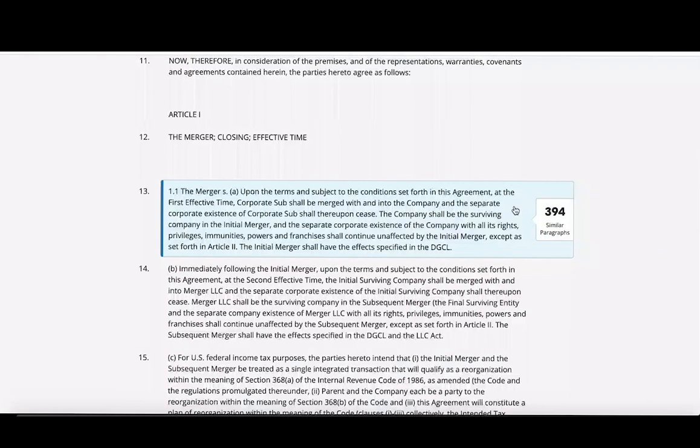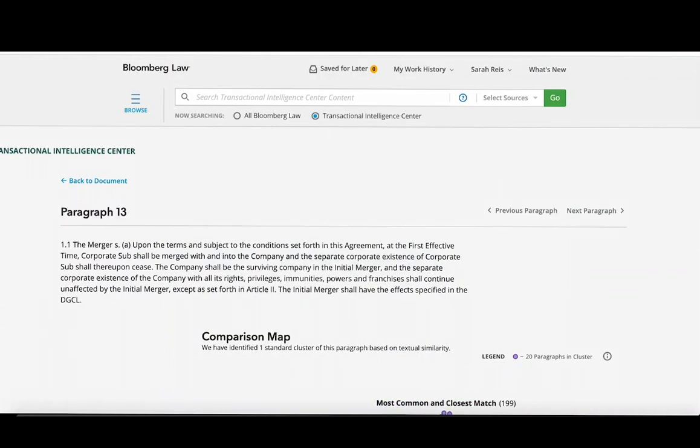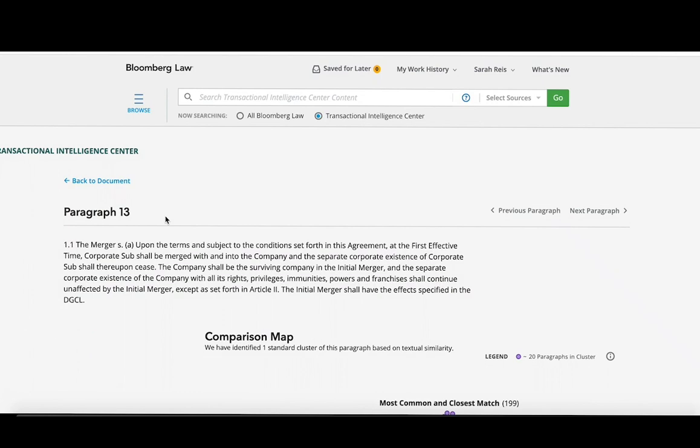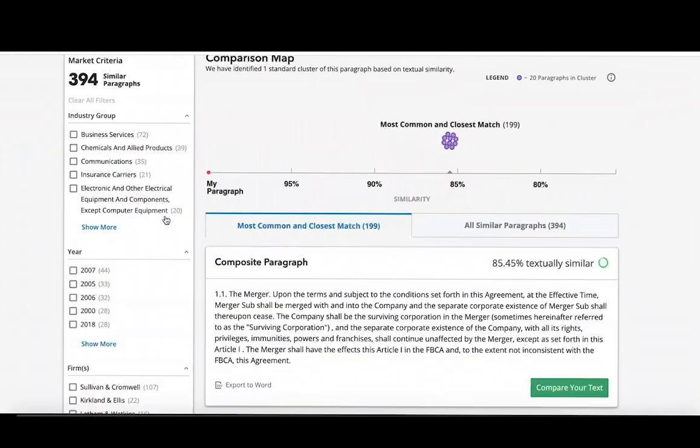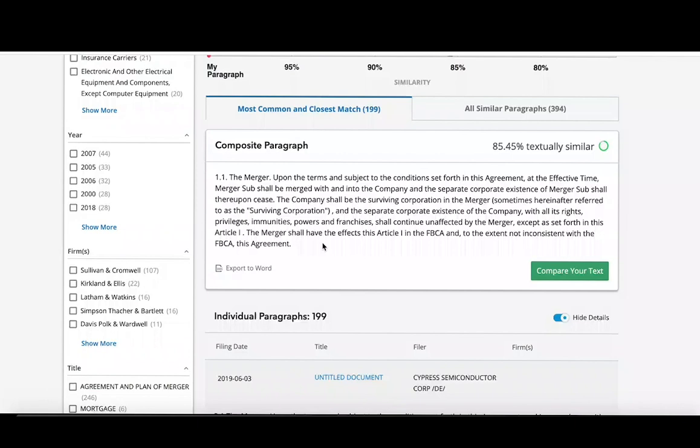So if we look at this clause about the merger, we see that this language is similar to various other paragraphs found in other agreements within this database. We can compare our language with all of the languages pulled from other contracts and agreements.